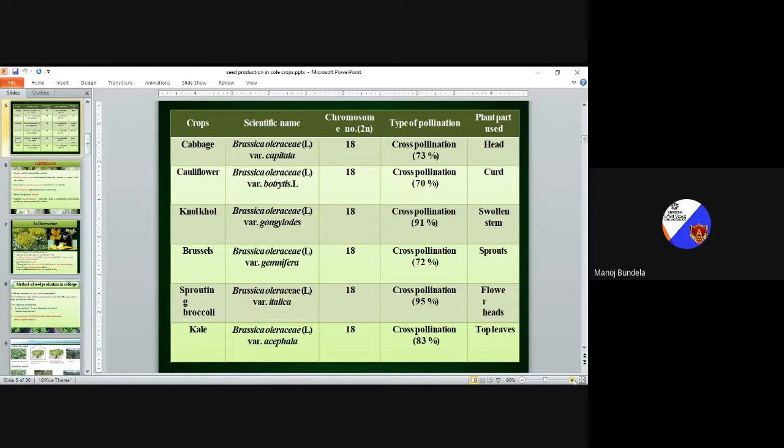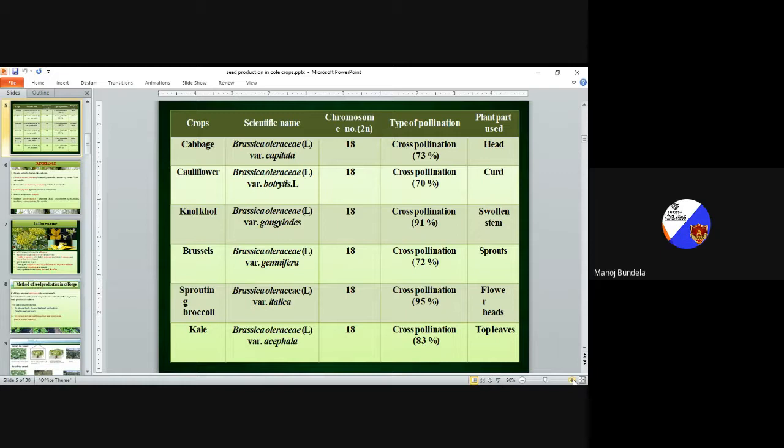Next one is knol-khol, Brassica oleracea variety gongylodes. Chromosome number 2n is equal to 18. Knol-khol is also a cross-pollinated crop and the cross-pollination percentage is 97%. The plant part used is the swollen stem. Normally we use the stem for seed production.